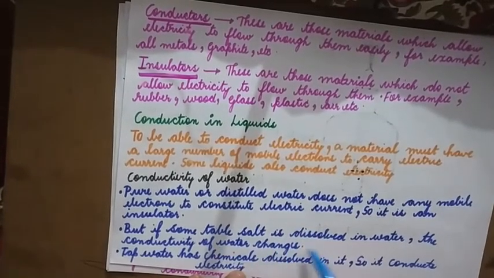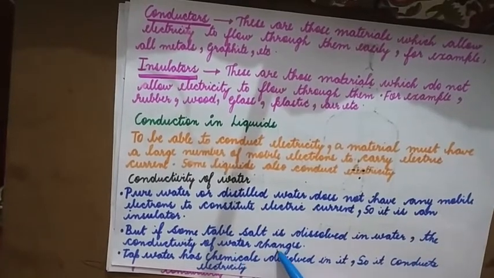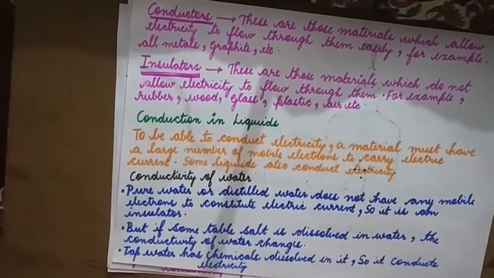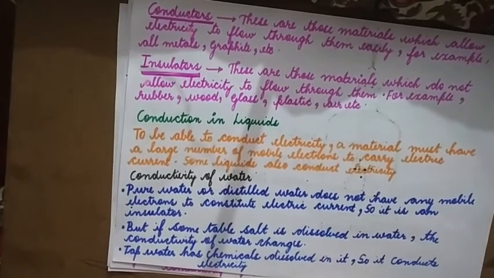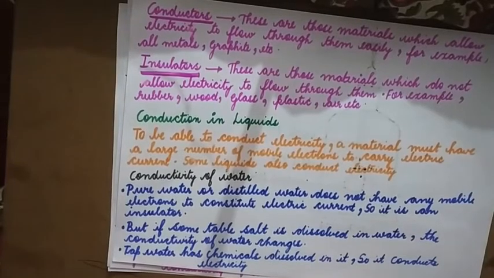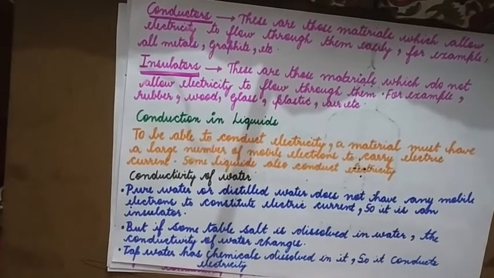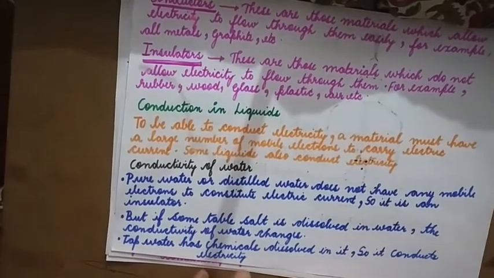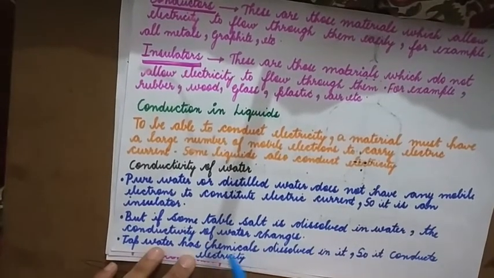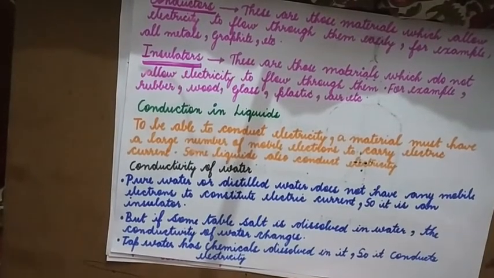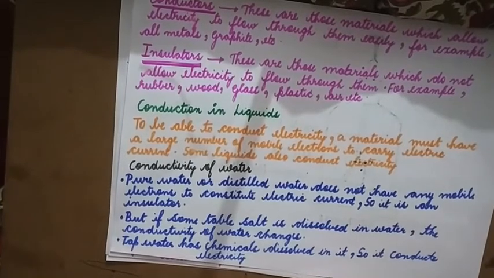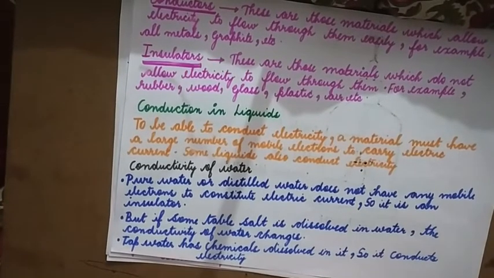But if some table salt is dissolved in water, the conductivity of water changes. Suppose to the same water, I add table salt or common salt, now what happens? It starts conducting electricity, because once you add salt, a lot of free electrons are being produced, and because of which we see the electric current is being conducted. Tap water has chemicals dissolved in it, so it can conduct electricity. Even tap water has many dissolved substances or chemicals present in it, so even it can conduct electricity.